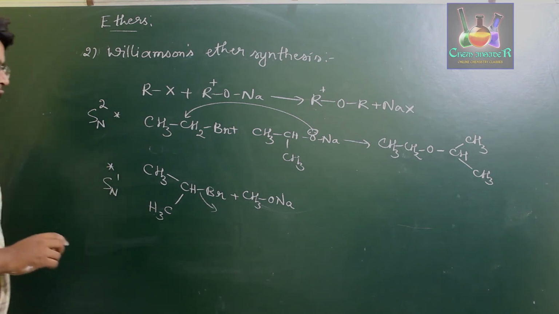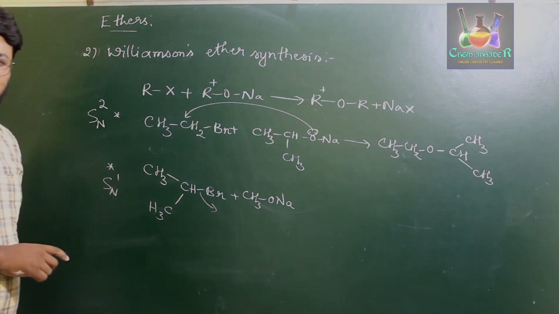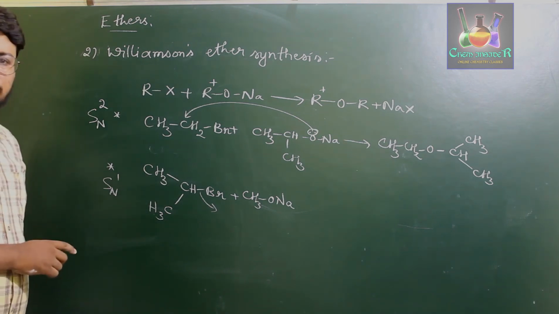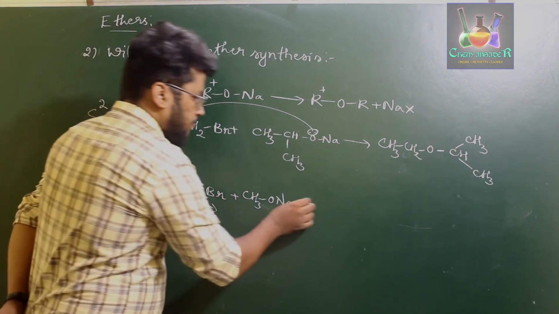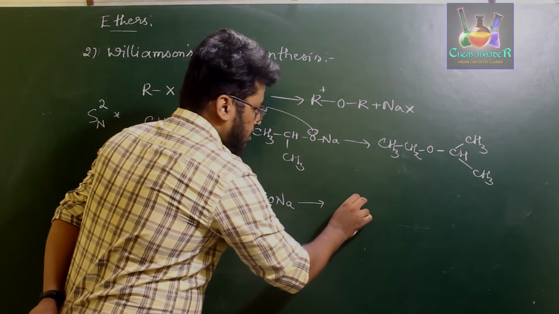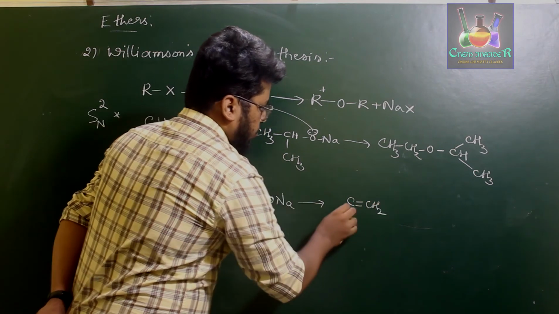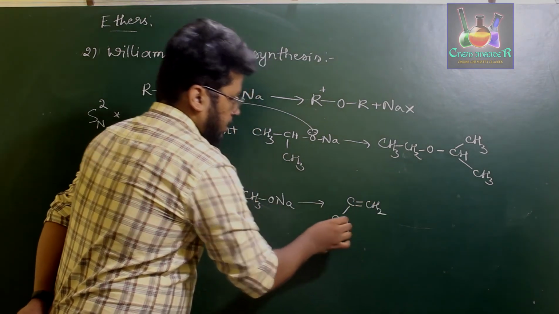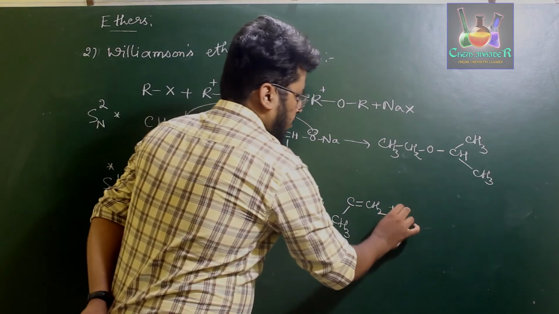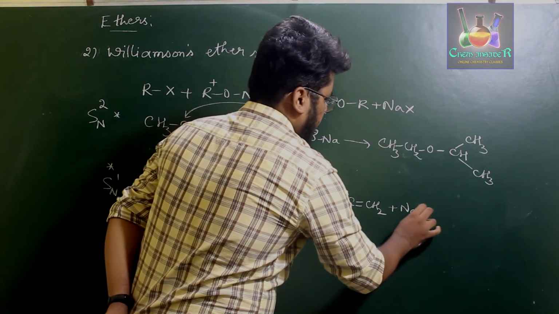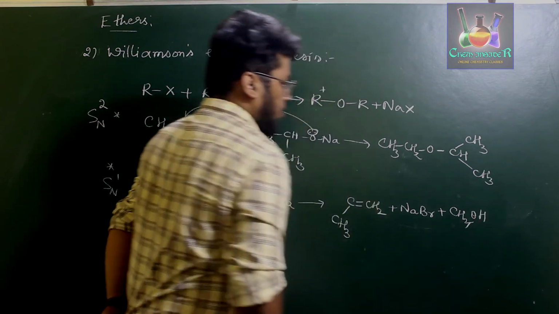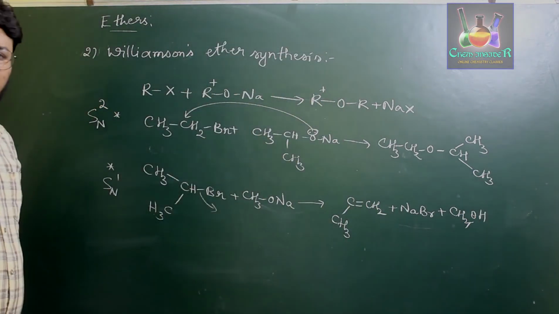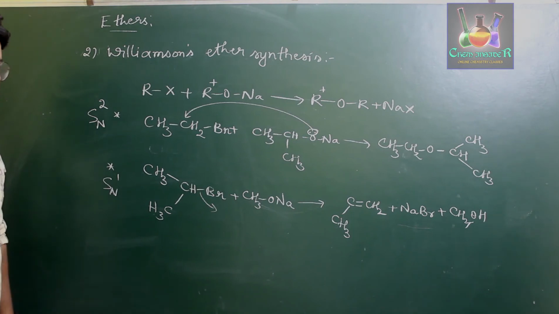If you treat a secondary or tertiary alkyl halide in this reaction, the reaction goes through SN1 mechanism and forms the alkene CH2=CH-CH3 plus NaBr plus CH3CH2OH. So this reaction takes place through SN1 mechanism.